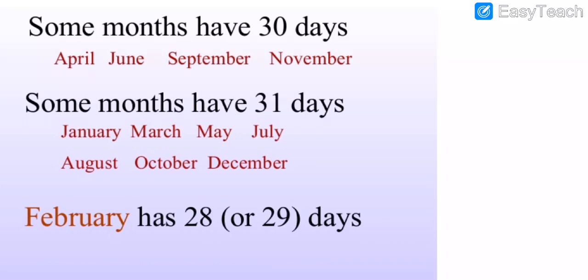Do fast. Some months have 30 days, and some months have 31 days. February has 28 or 29 days. Got my points, all of you? I hope you all understood. So start writing, all my dear students.